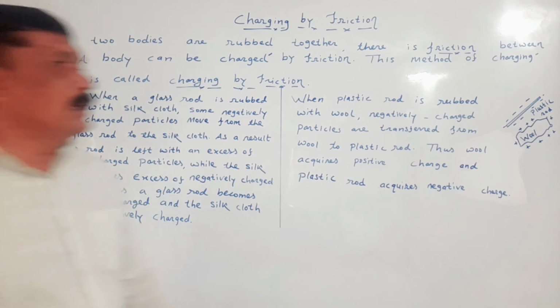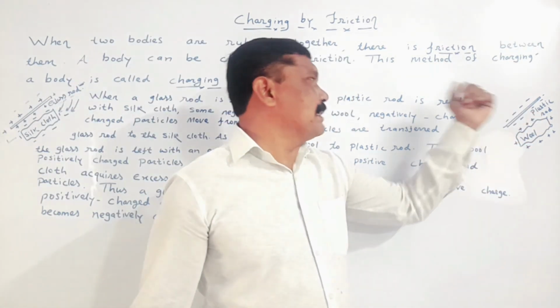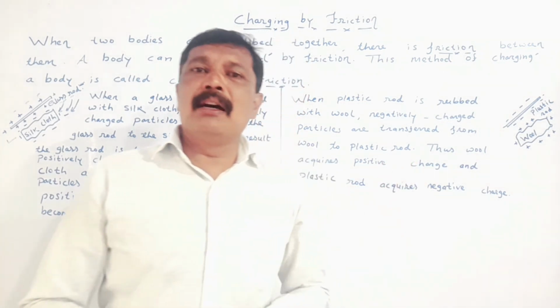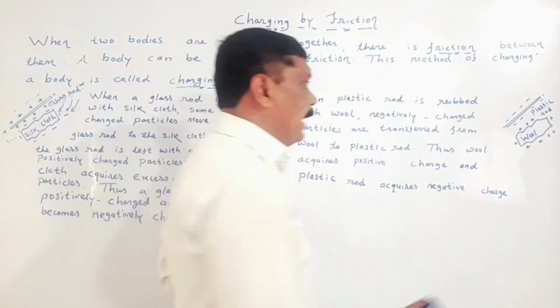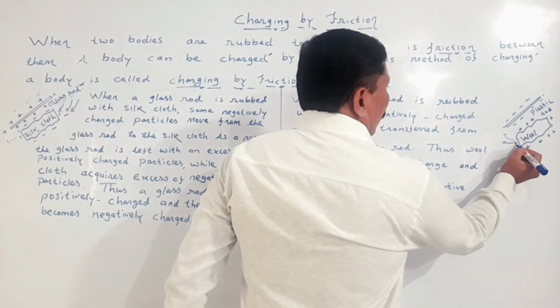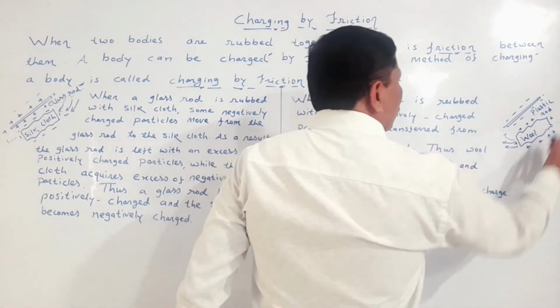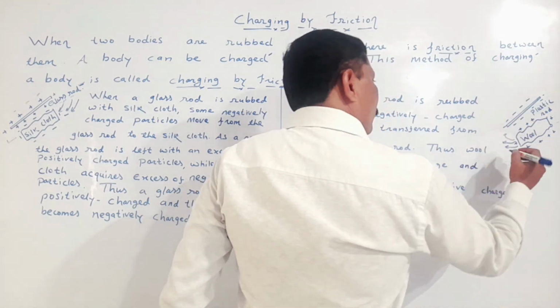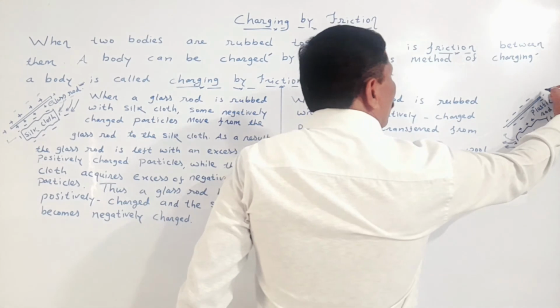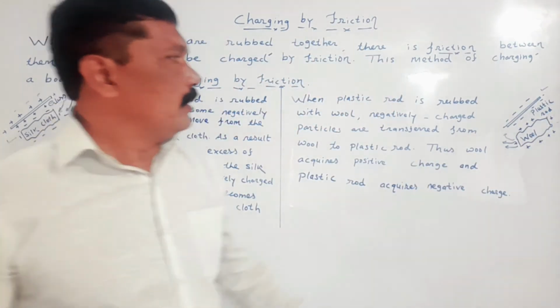In the same way, my dear student, if we take wool and plastic rod and we rub them against each other, then some of the electrons or some of the negatively charged particles from the wool cloth are transferred to the plastic rod.